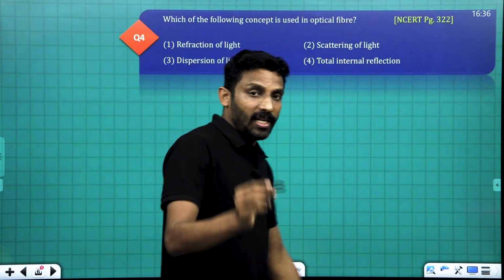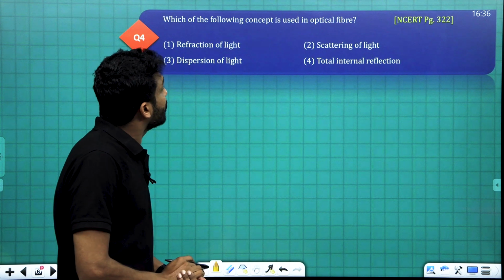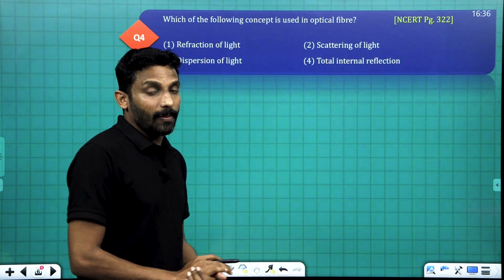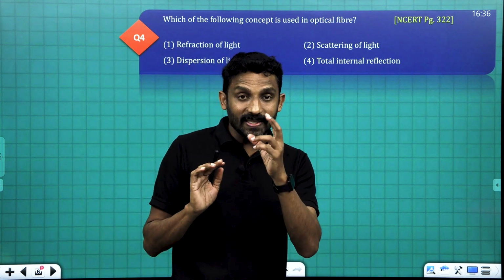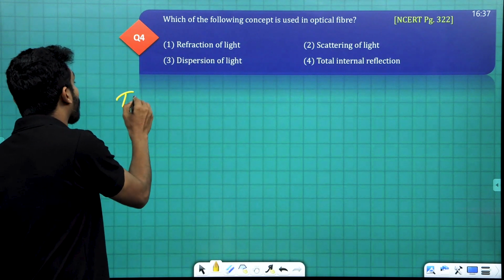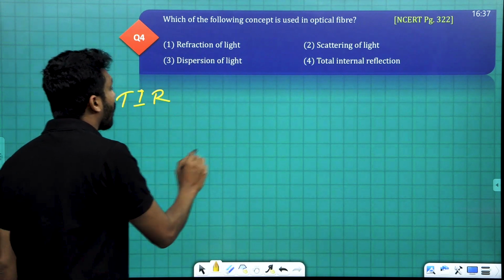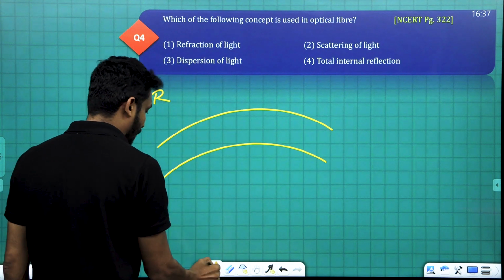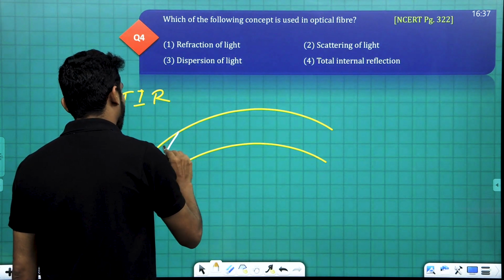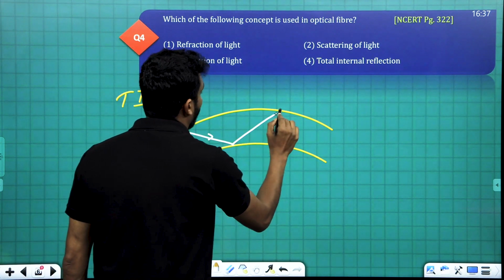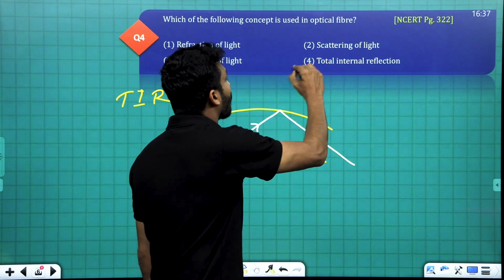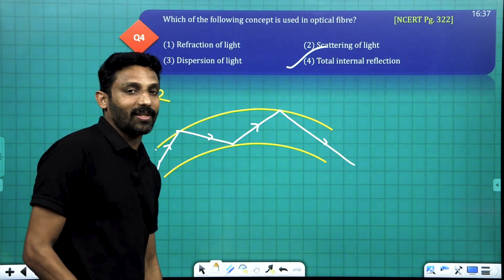Number 4. Which of the following concepts is used in optical fiber? In optical fiber, the optical signal is passing due to multiple total internal reflection. Suppose this ray enters, undergoes TIR, then again TIR, then again TIR in this way. Clear? So total internal reflection, option D is the answer, right?